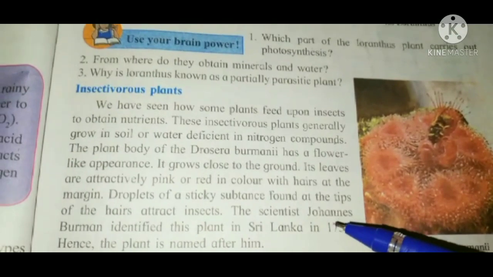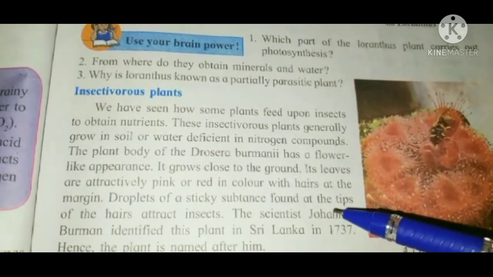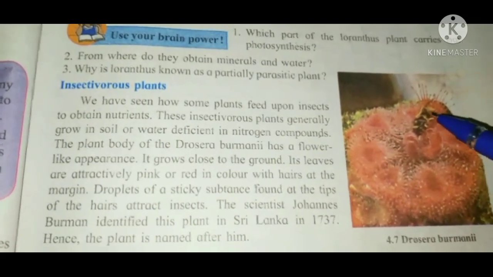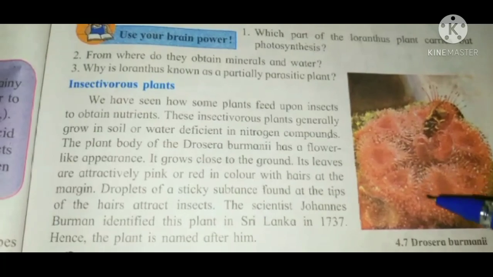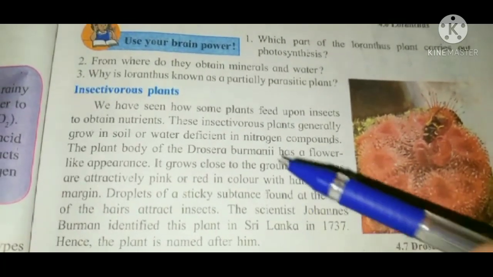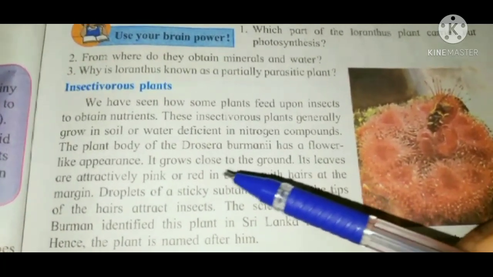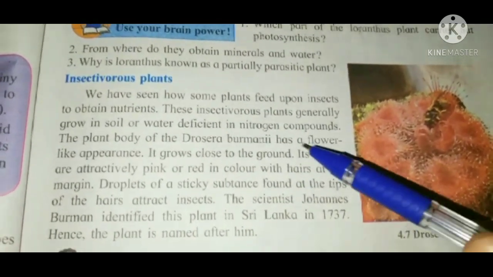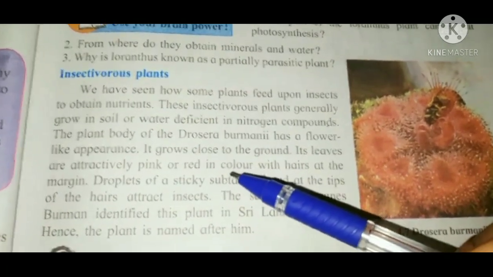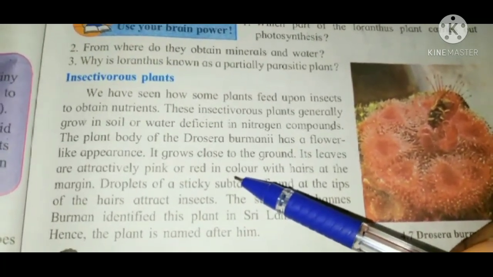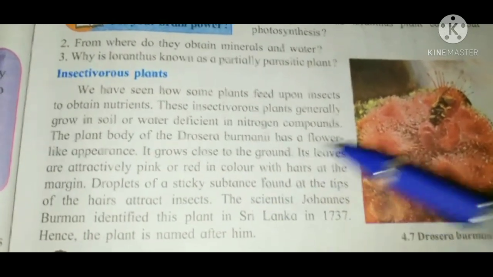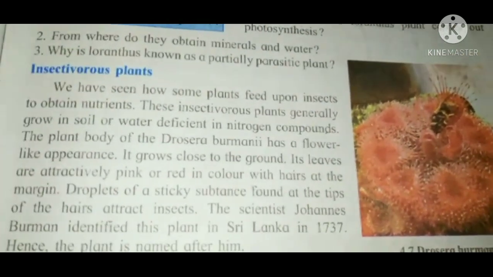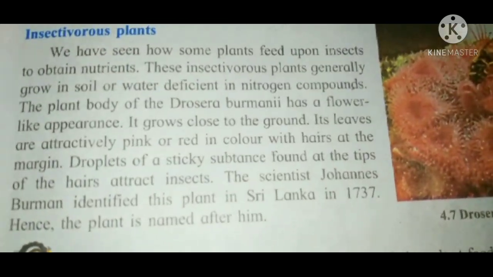The plant body of the Drosera vermani has a flower-like appearance. Here they have given you the picture of Drosera vermani. It grows close to the ground. Its leaves are attractively pink or red in color, with hairs at the margin.